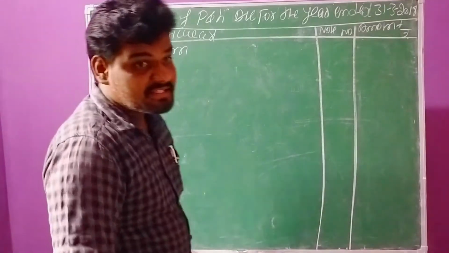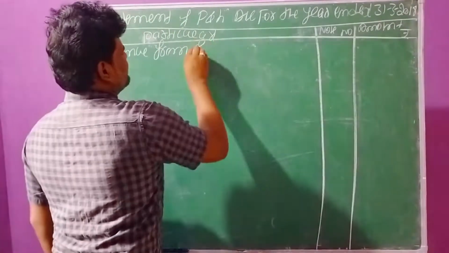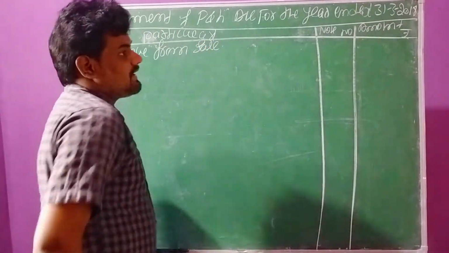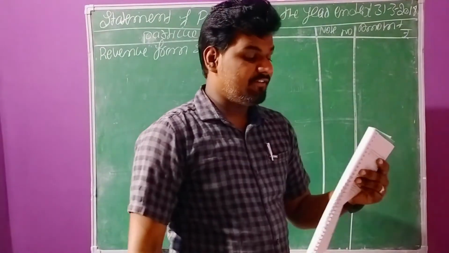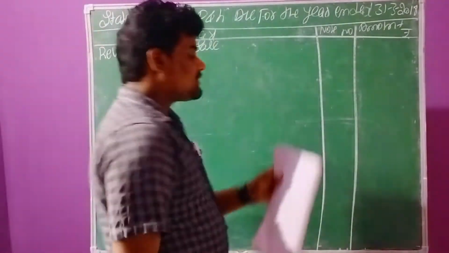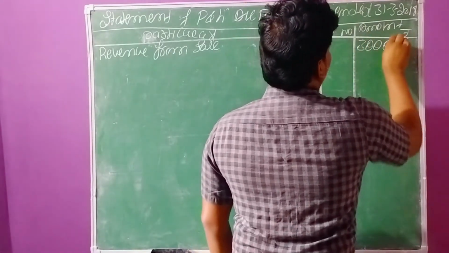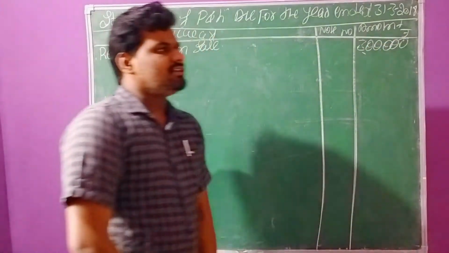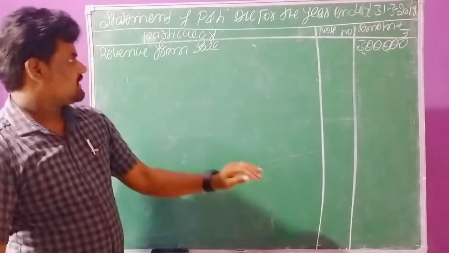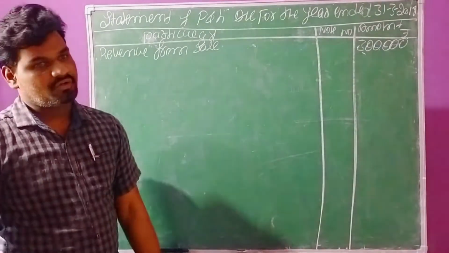Revenue from operations or revenue from sales, both are the same. How much amount have they given? Revenue from sales rupees 3 lakhs. Directly we can record it in the outer column only. Again, there are no other transactions related to incomes. This is total incomes.